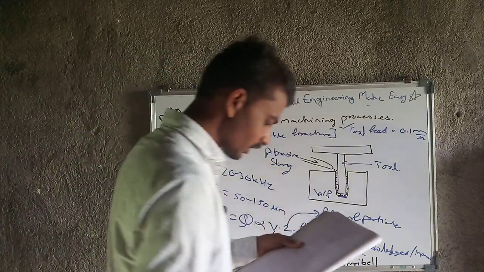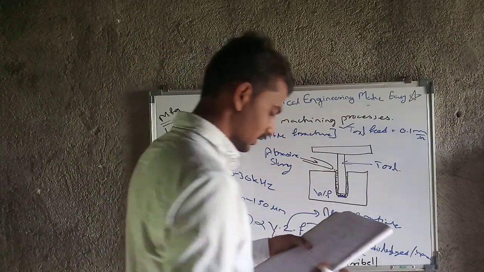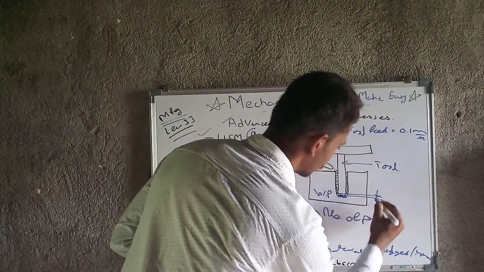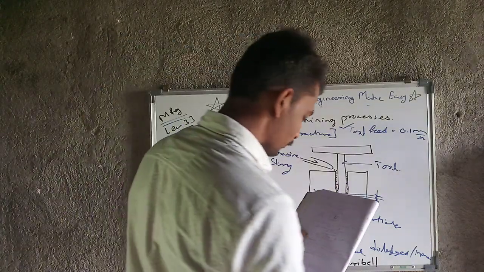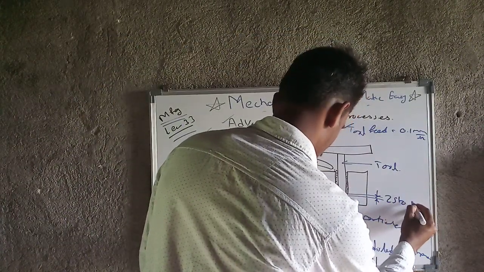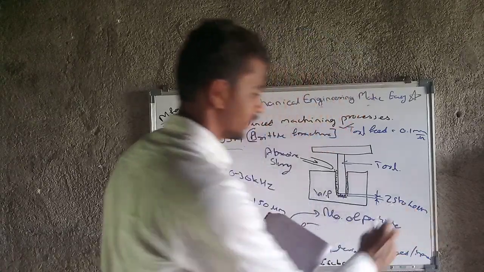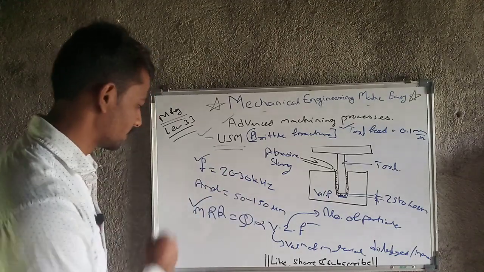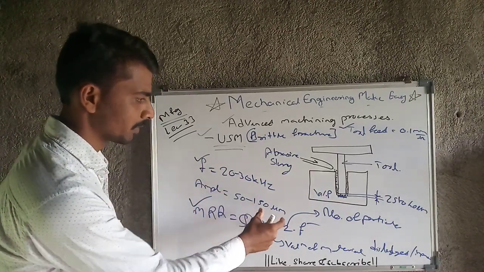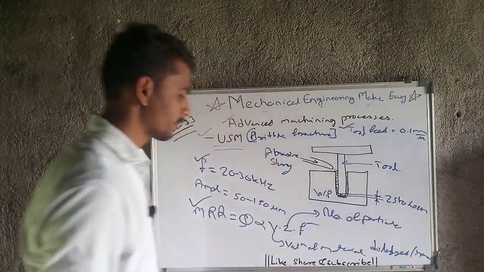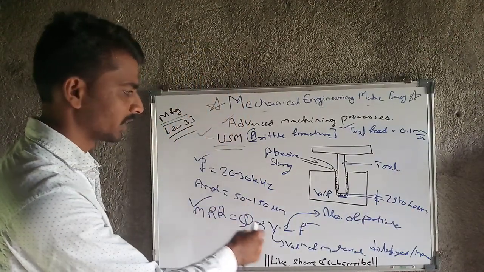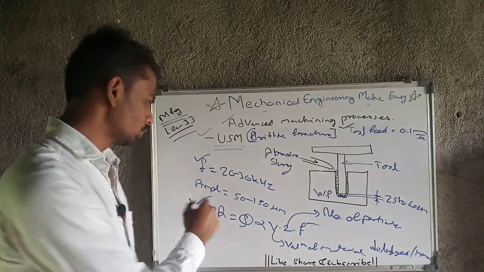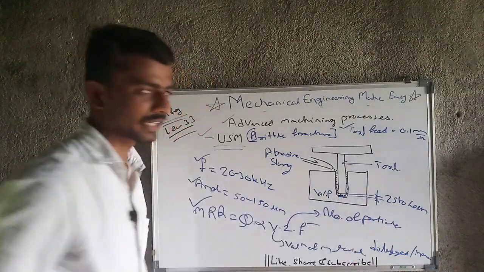Then the next parameter is maximum gap. Here there is a gap between tool and workpiece, so that maximum gap will be 25 to 40 micrometer. And our amplitude will be 50 to 150 micrometer. So if the maximum gap is 40 micrometer and the amplitude is 50 micrometer, ultimately 10 microns of depth will be generated. That's why the amplitude is higher as compared to the gap.